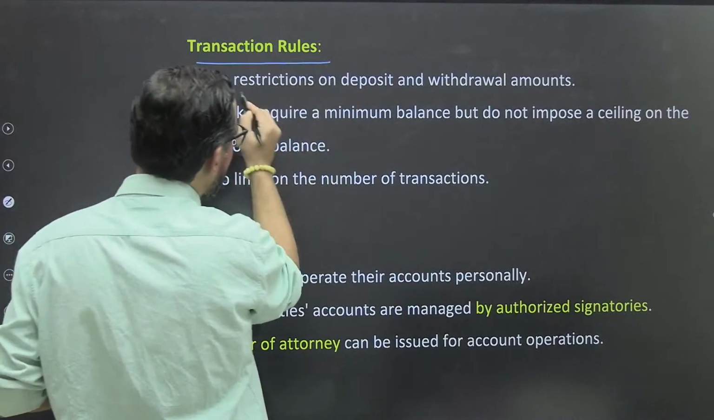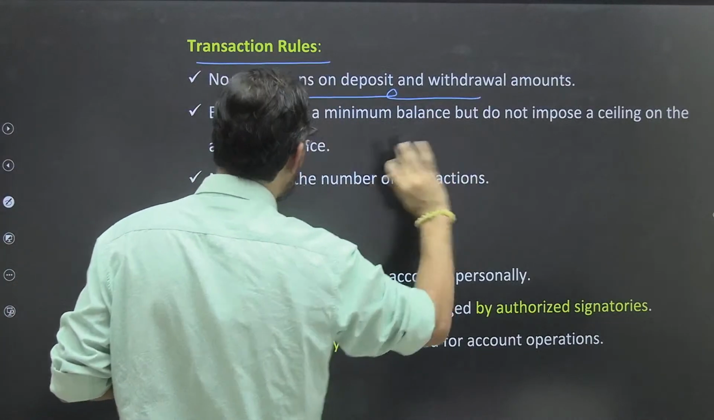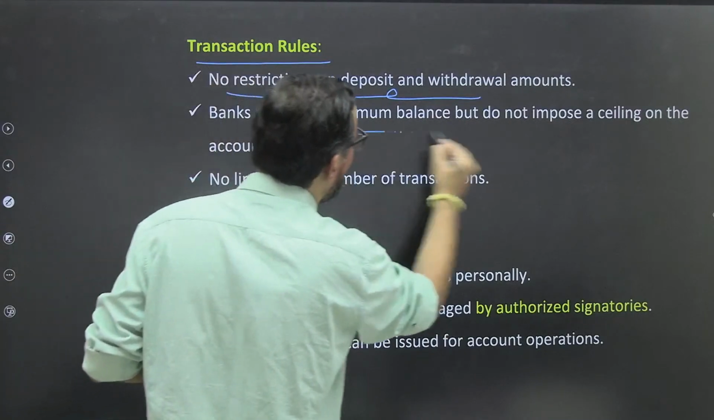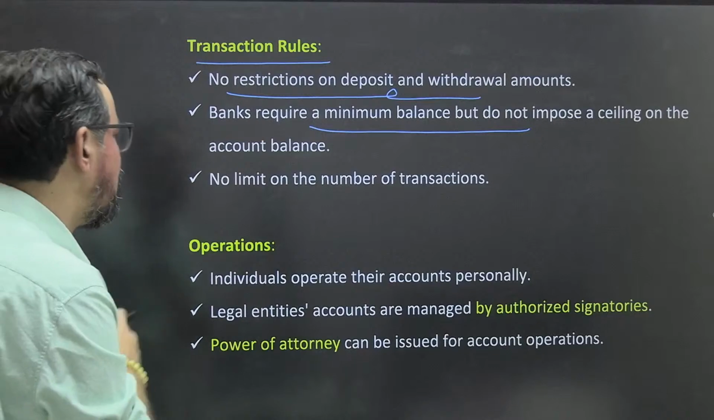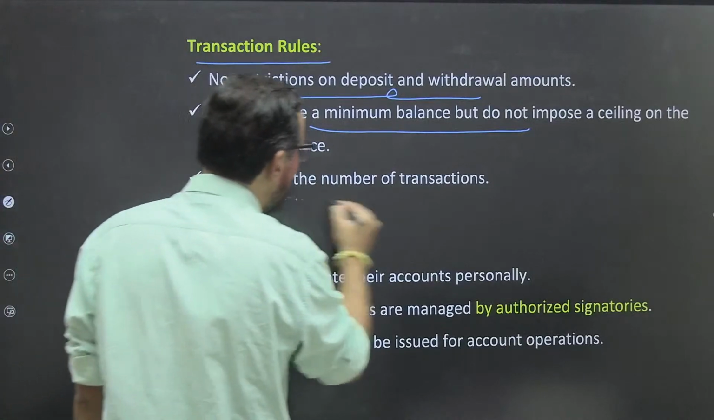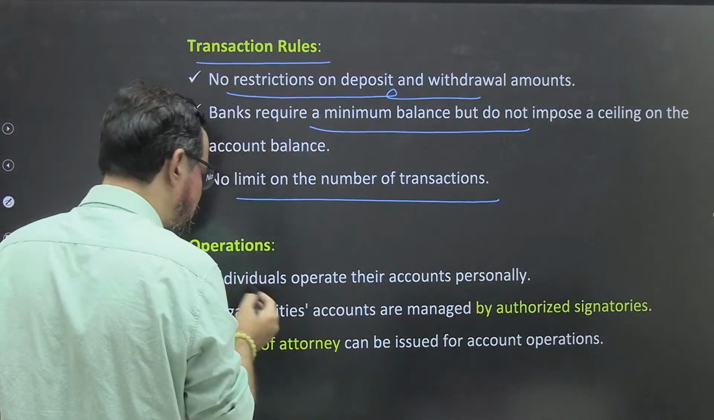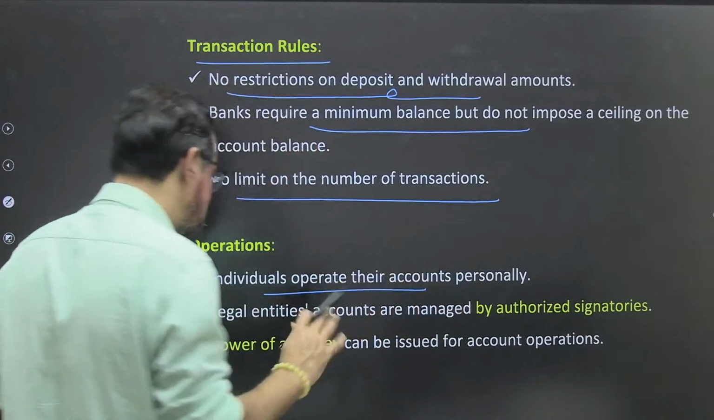Transaction rule: no restriction on deposit and withdrawal of amount. Banks require a minimum balance, but do not impose a ceiling on the amount of balances. No limit on the number of transactions. Operation: individuals operate their account personally.